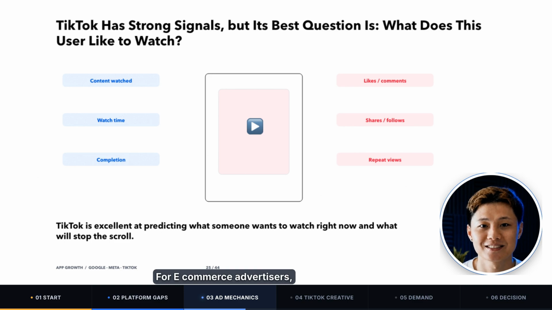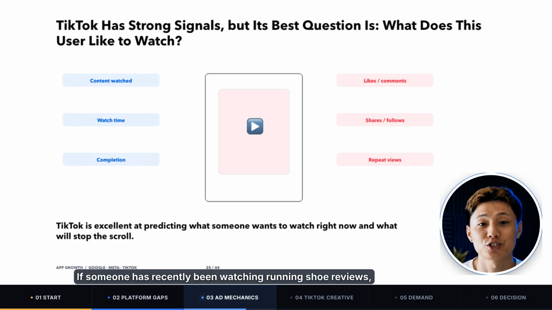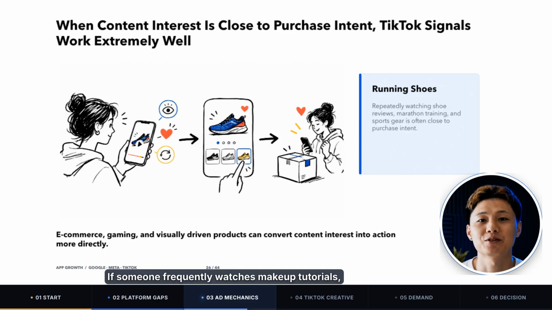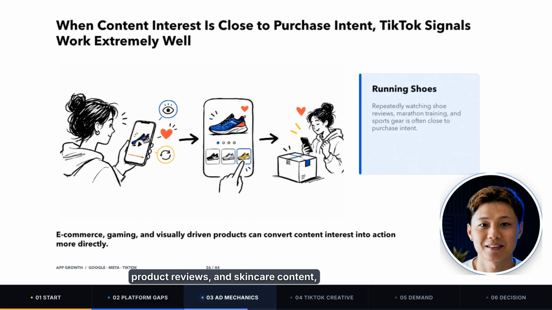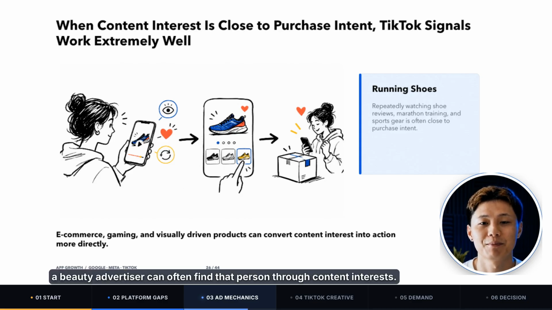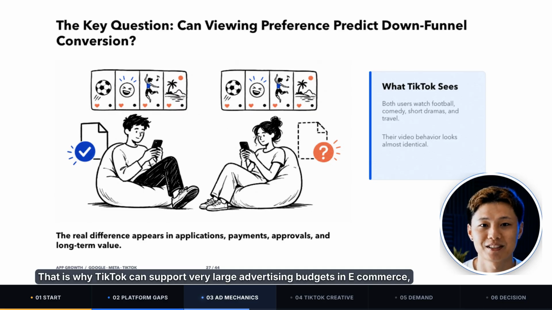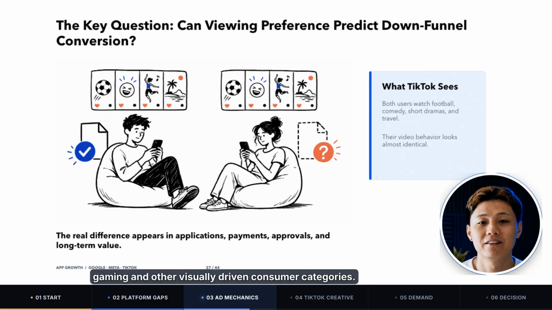For e-commerce advertisers, those signals can be extremely valuable. If someone has recently been watching running shoe reviews, marathon training, and sports gear, that person may also be more likely to buy running shoes. If someone frequently watches makeup tutorials, product reviews, and skincare content, a beauty advertiser can often find that person through content interests. In these cases, the content a user enjoys and the product they may eventually buy are relatively close to each other. That is why TikTok can support very large advertising budgets in e-commerce, gaming, and other visually driven